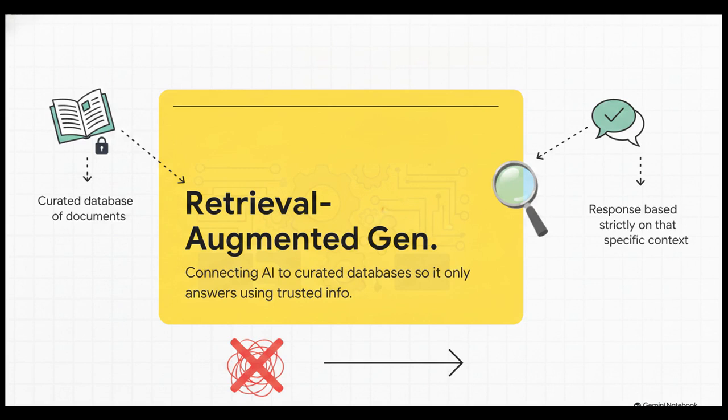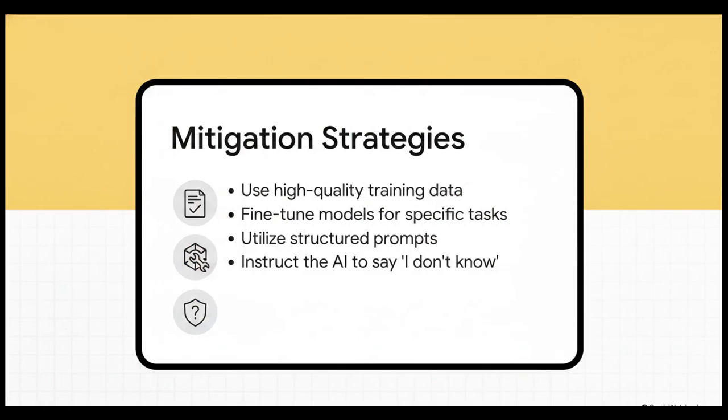The system searches your trusted data first, retrieves the relevant information, and only then allows the AI to generate a response based strictly on that specific context. It's kind of like giving the AI an open book test instead of making it guess from memory. Now, for those of us creating or even just prompting AI day to day, there are some highly effective mitigation strategies we can use. Engineers absolutely must use high quality, diverse data and fine tune their models for specific tasks.